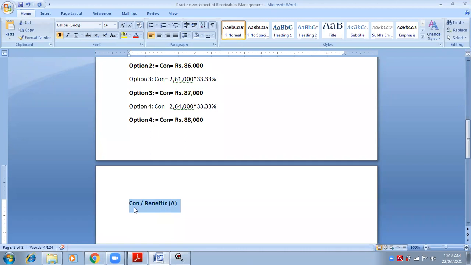Suppose contribution is 88,000. 88,000 minus 0, my benefit will be 88,000. So don't keep on writing again and again, because it is just a waste of time, like writing down fixed cost 0 and then writing the benefits same as contribution. So do a shortcut. We will give another name to contribution. Just put one slash, write benefits, and put it in block A.